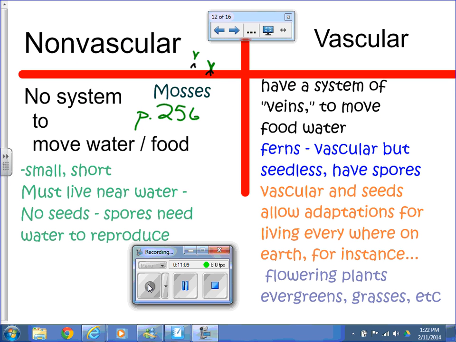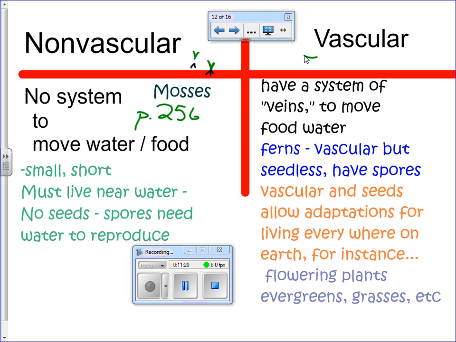The plants are broken into two major groups: the non-vascular plants and the vascular plants. It might make more sense to talk about the vascular plants first, because these are the plants that we're most familiar with. As you look at the list of all the different types of plants we listed as we talked about them, almost every single one of those is a vascular plant.